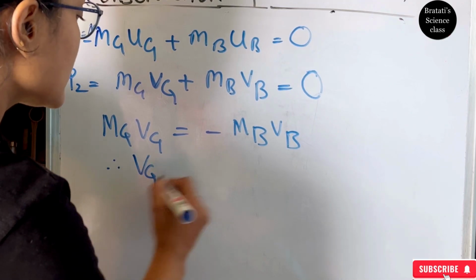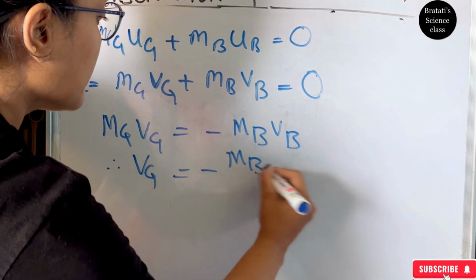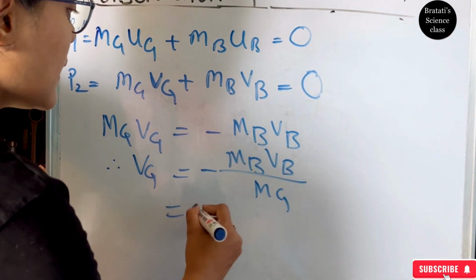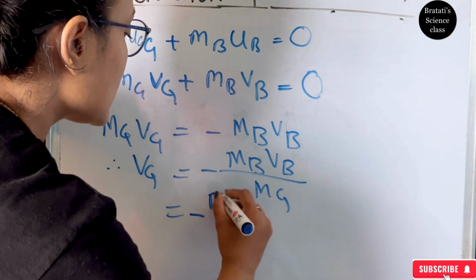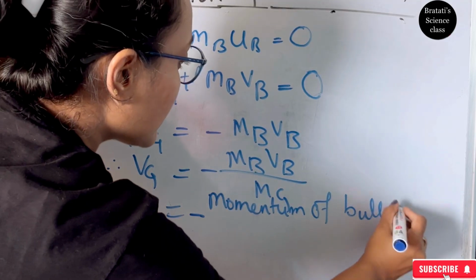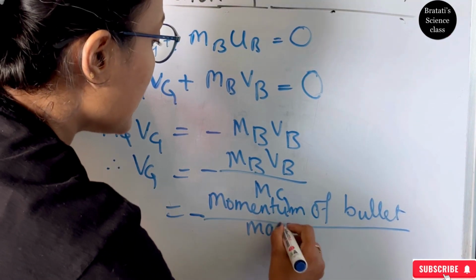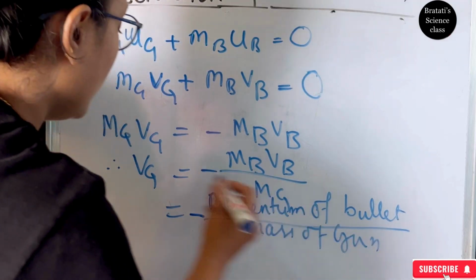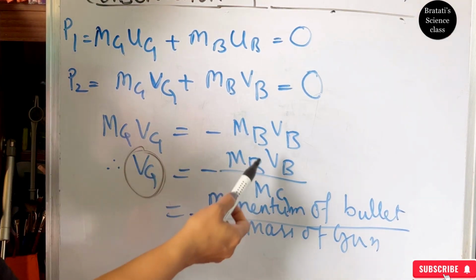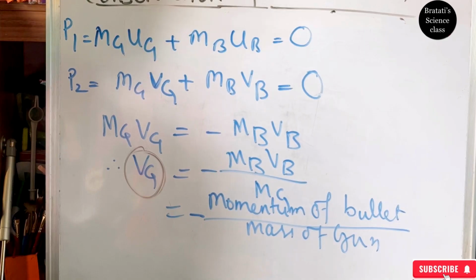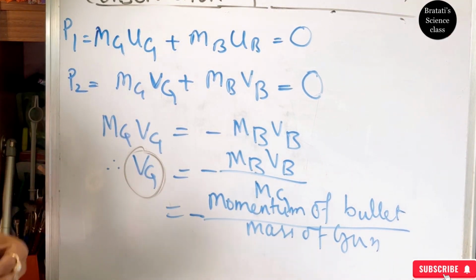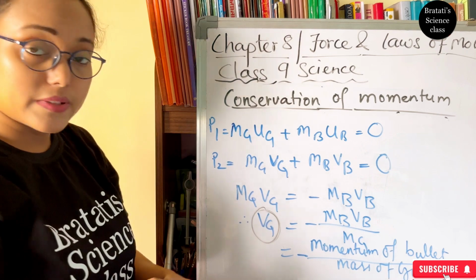Therefore, the velocity of the gun equals mbvb divided by mg. mbvb is the momentum of the bullet, so this is the momentum of the bullet divided by the mass of the gun. Then we can get the velocity of the gun recoiling back. Or we can get vice versa, the velocity of the bullet also. So if the masses are known, this is how from the conservation of momentum we can solve this problem. Now quickly we will see the exercise, children.